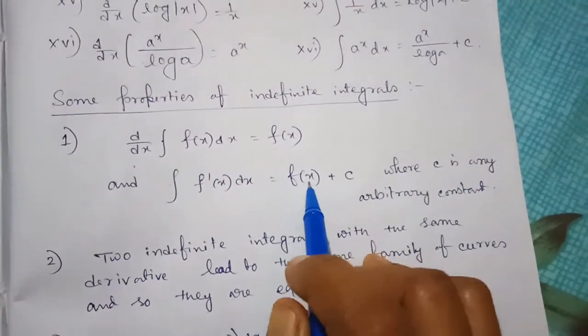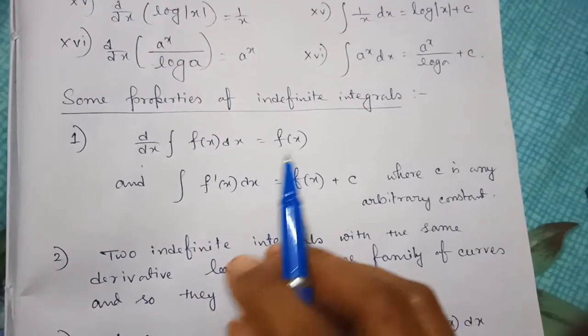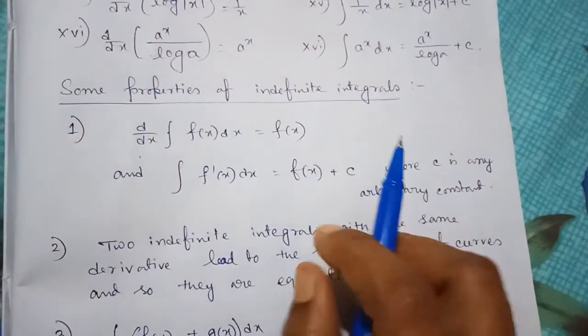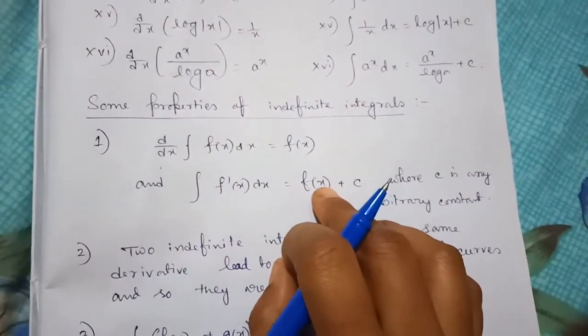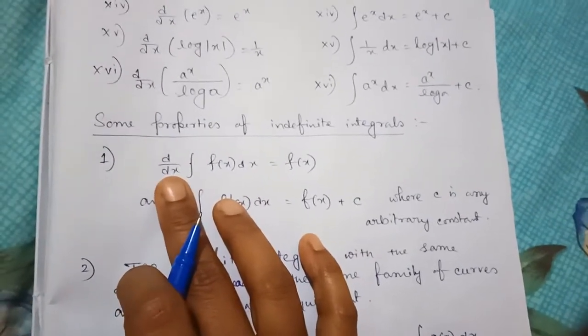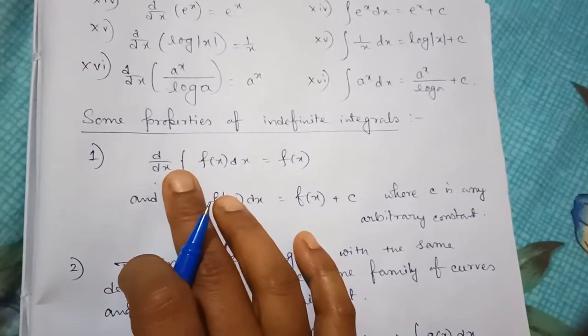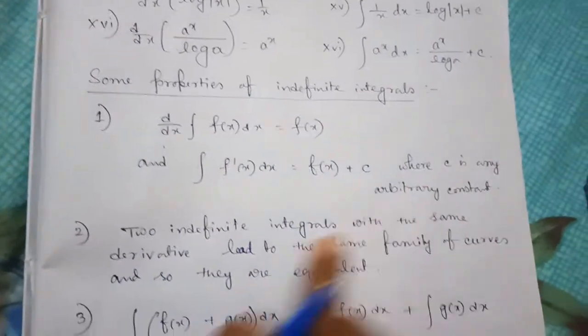It means the process of differentiation and the process of integration are inverses of each other in the sense of these results.